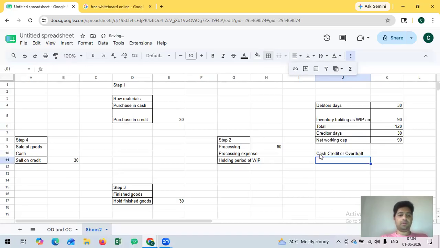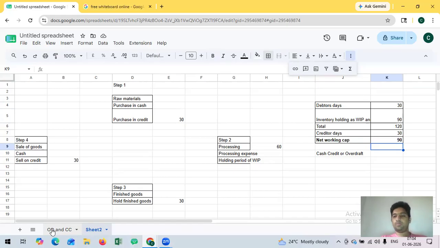What is the difference between cash credit and overdraft? Both cash credit and overdraft are for funding this working capital gap of 90 days. The only difference between cash credit and overdraft, one important thing, is that banks won't fund for the entire 90 days. Banks will fund after ensuring some promoter's margin.